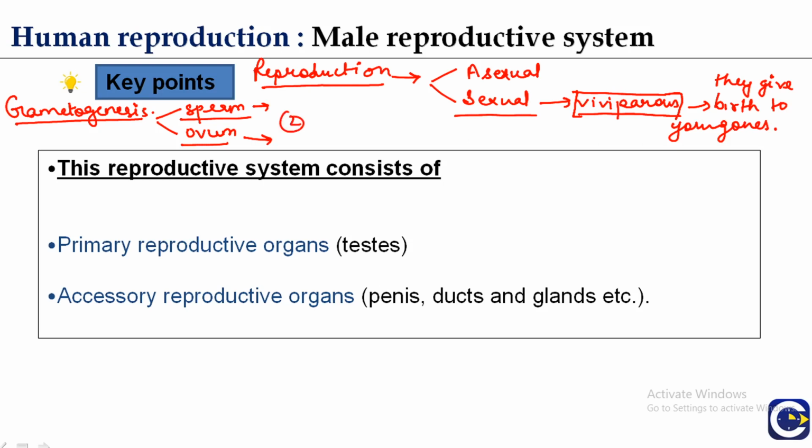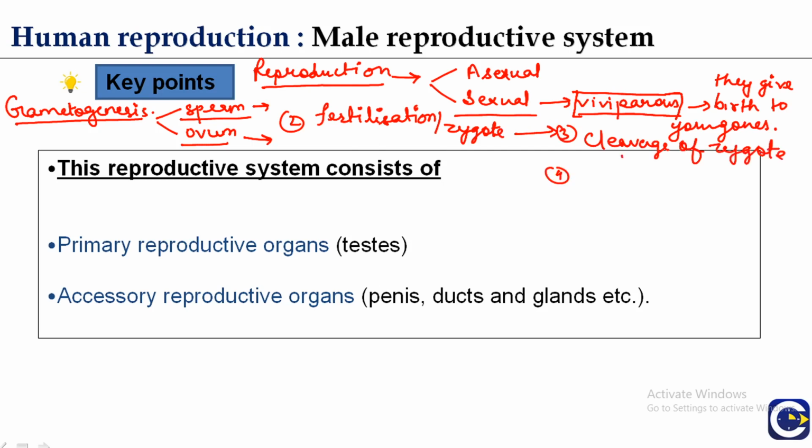Then there is the fusion of sperm and ovum inside the female body, which is known as fertilization, and the product of fertilization is the zygote, which is followed by cleavage of the zygote.